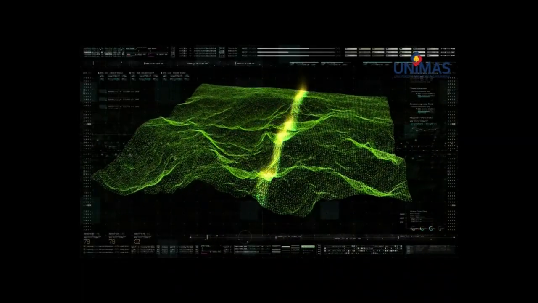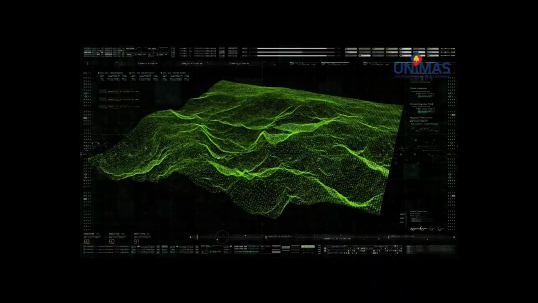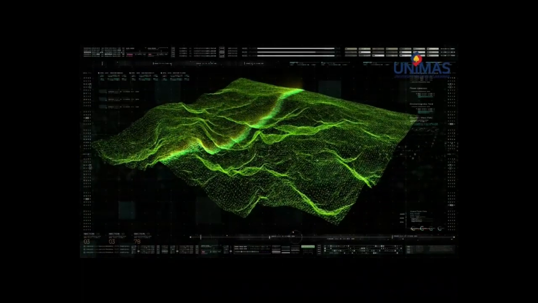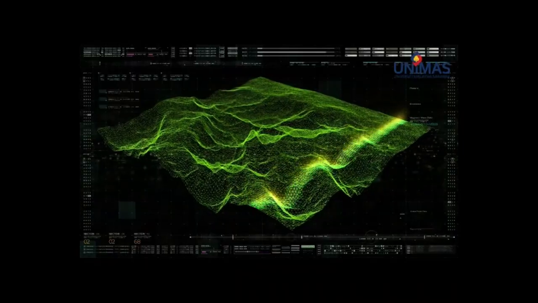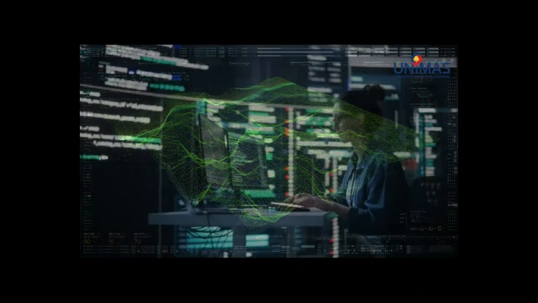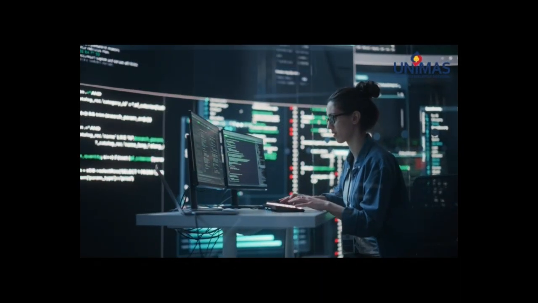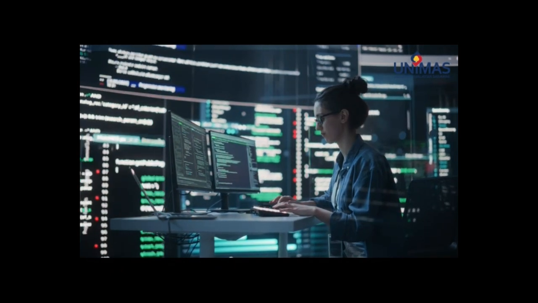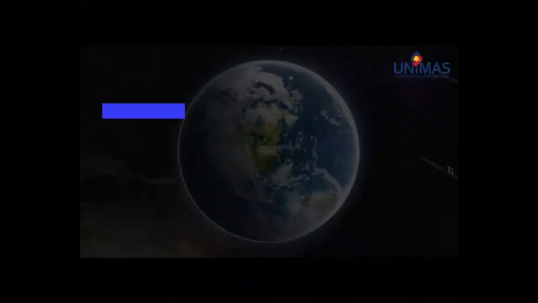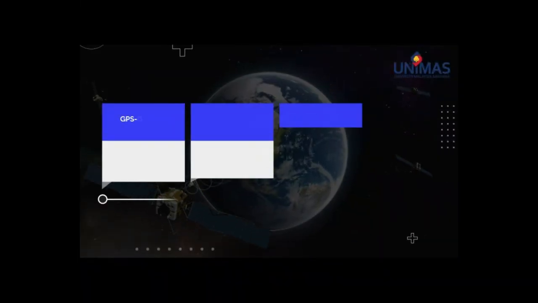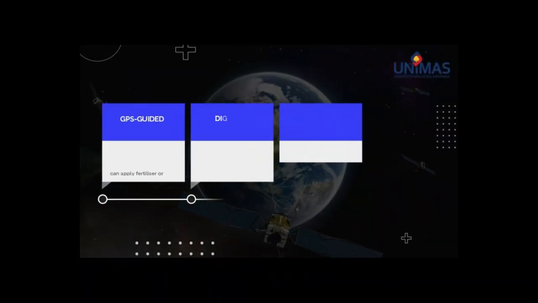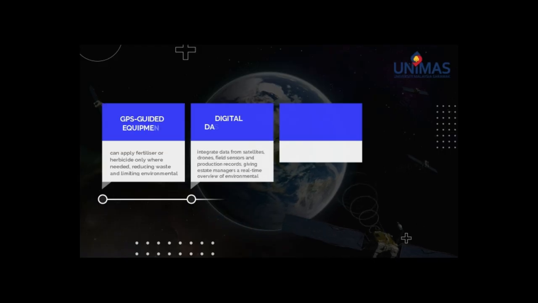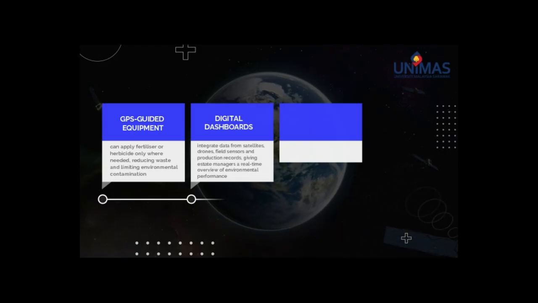This helps planners identify high-risk zones, such as steep slopes, flood-prone areas, or deep peat, and avoid them when planning new developments. On the ground, sensors measure rainfall, soil moisture, and microclimate conditions. This data helps plantation managers make more precise decisions about irrigation and fertilizer application. GPS-guided equipment can apply fertilizer or herbicide only where needed, reducing waste and limiting environmental contamination.